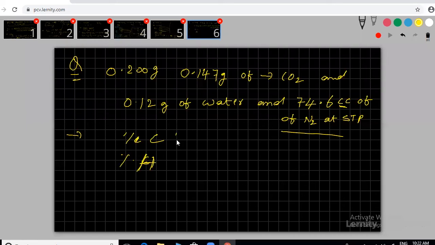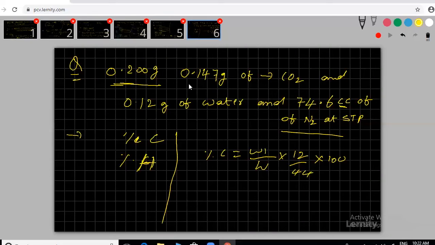What is the percentage of carbon formula? W1 by capital W into 12 by 44 into 100. Is it correct? The starting value, the more amount, is capital W, and the carbon dioxide you are getting is W1. So can you substitute here?